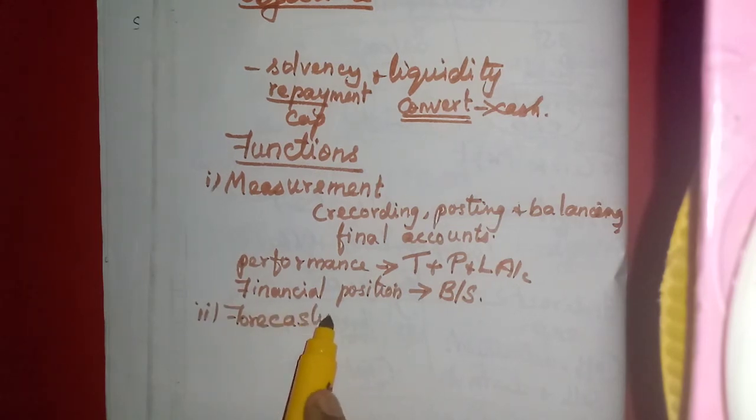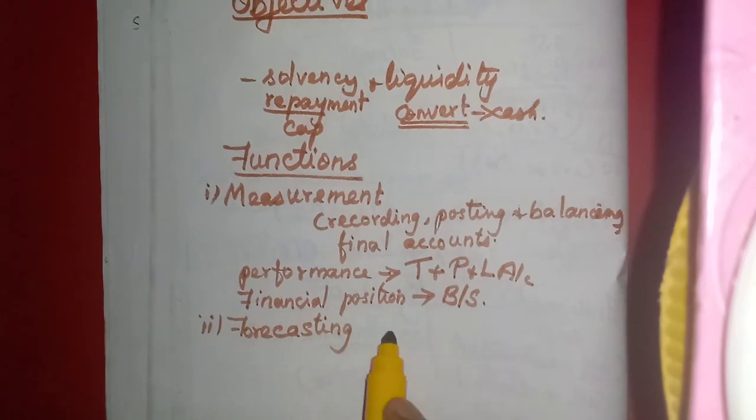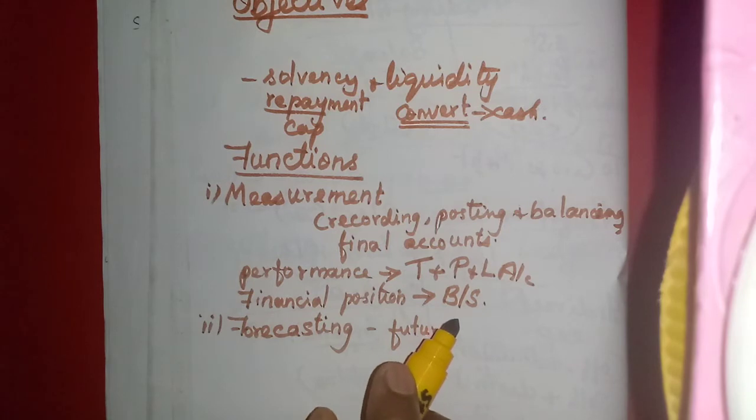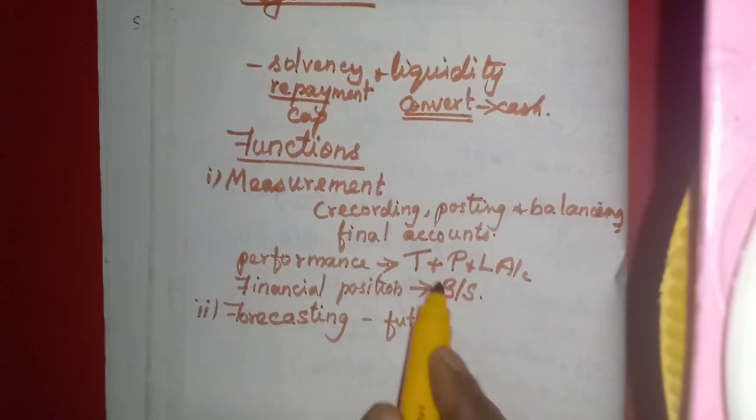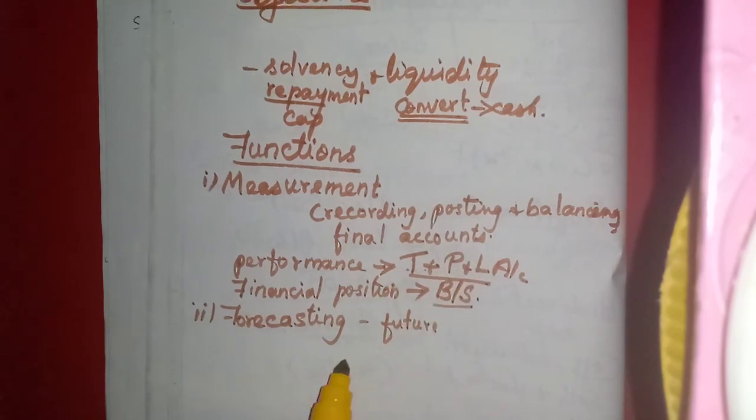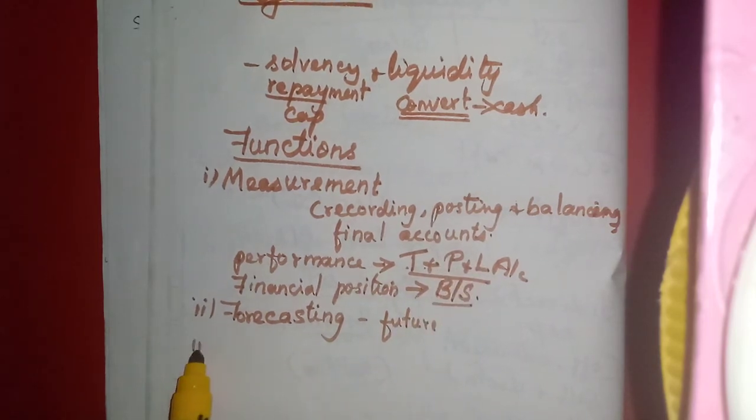So the business enterprise can predict, can forecast how it will perform in future, its future performance, and the future financial position of the business can be forecasted with the various tools of accounting, with the trading and profit and loss account and balance sheet. That is the second point, forecasting.